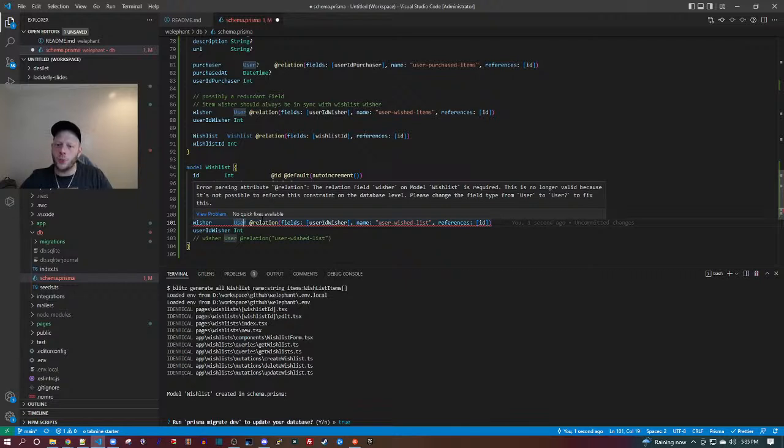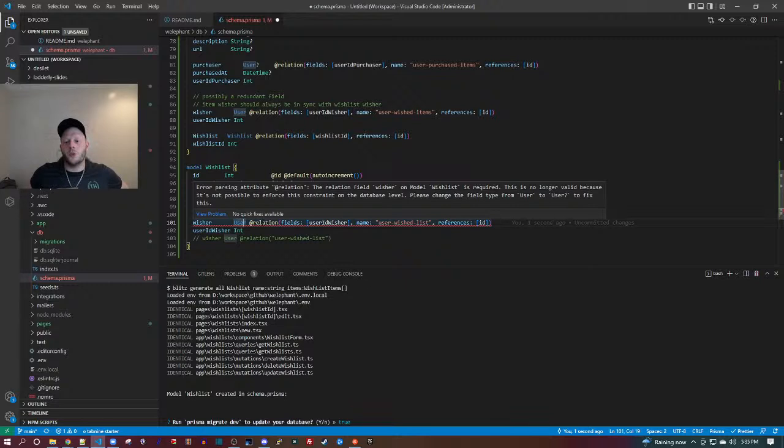The relation field wisher on, okay, it's doing the same thing. It's saying, okay, so either way I define it, it's telling me, like, I know what you're trying to do, but I can't enforce that in the database. Well, I'm glad it's telling me that. Better to find that out now than later.